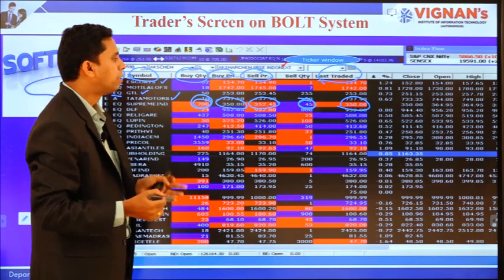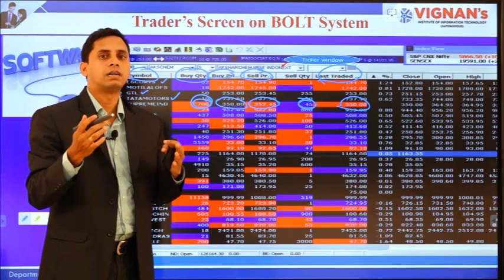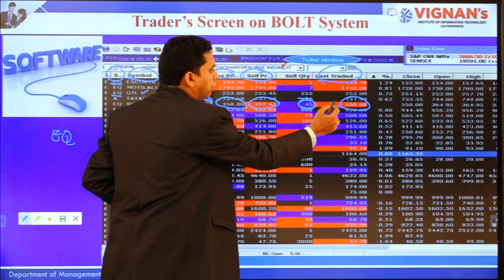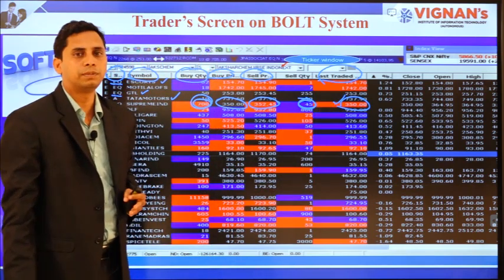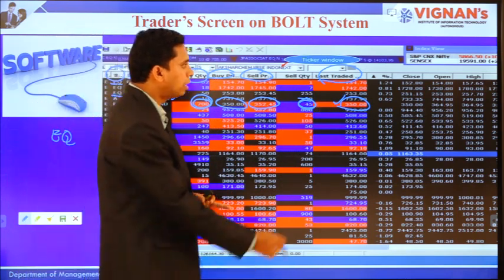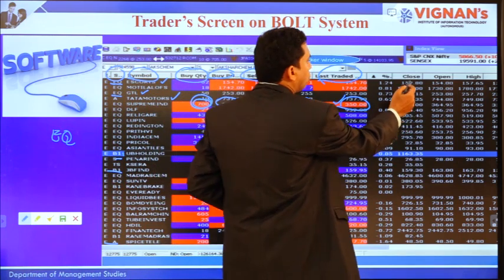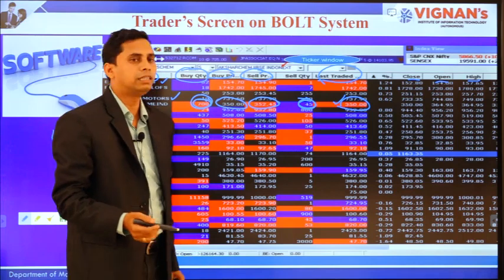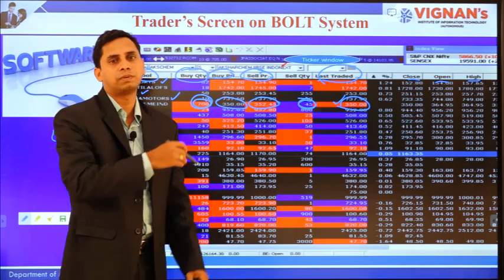So, in that way the buyers' and sellers' orders are matched, and the price will be given for the buyers and sellers at the end of the execution. And again we can see the close, open and high. So, these are the previous close of a particular share.